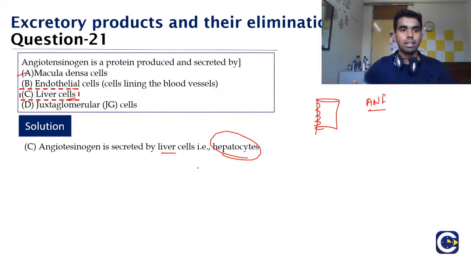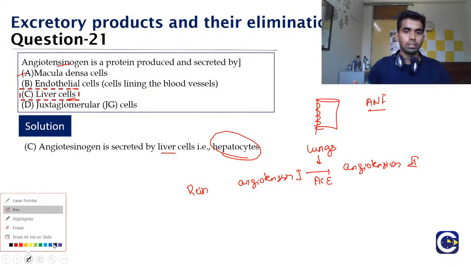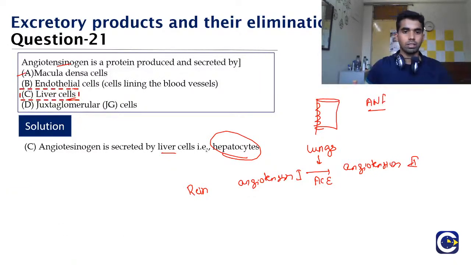And one more thing is that they release the angiotensinogen, and this renin converts the angiotensinogen into angiotensin 1, and then this angiotensin 1 is converted into angiotensin 2. This conversion occurs in the lungs, and it is done with the action of the ACE enzyme, that is angiotensin converting enzyme. So this is the RAS system.